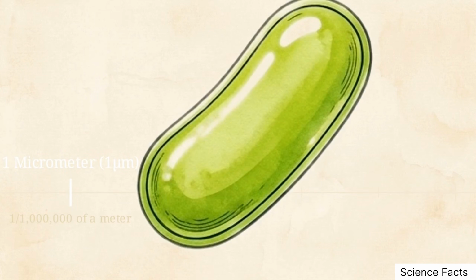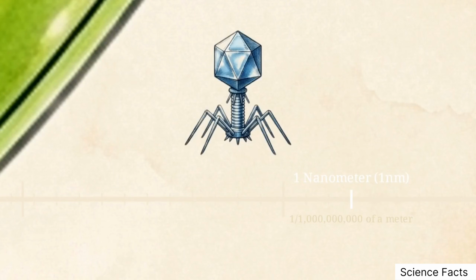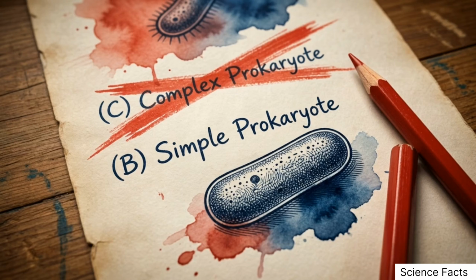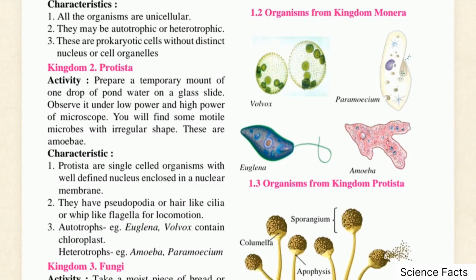We measure this world in micrometers, 1/millionth of a meter. For the smallest particles, the scale drops to nanometers, which are 1/billionth of a meter. Distinguishing between a simple prokaryote and the complex eukaryote serves as a primary tool for eliminating trap answers on multiple-choice science questions. Within the eukaryotic branch, we find the protista kingdom.